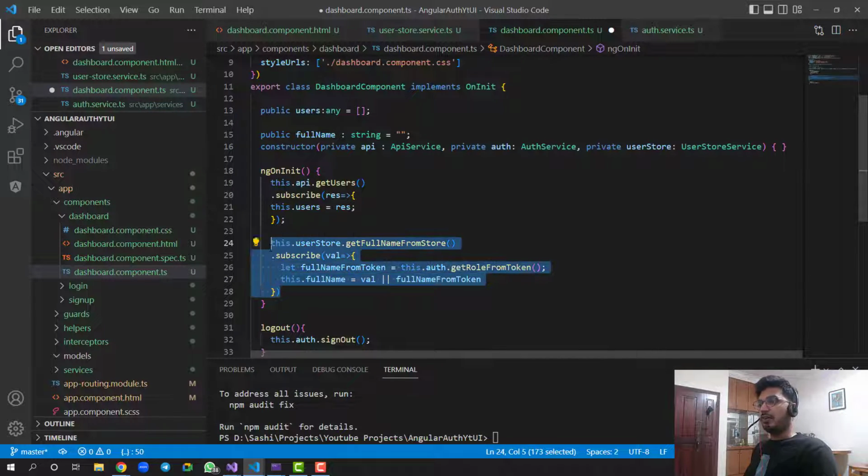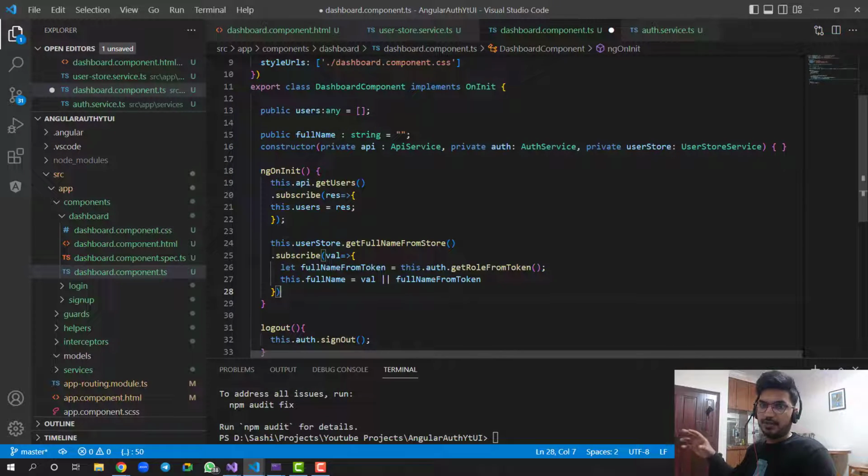So in this way, now you will ask me why I have added these two things. Because I want it to be instant. Whenever I store the username in local storage, it is not instant. When we refresh, then it will fetch me the full name. So I don't want to do that. First I will store it in the observable. Whenever the first time the full name is shown, it will be shown via observable. But if you refresh the page, the observable will be empty, and now we will get the full name from the token, which is this method. Okay, and this full name I will be using in the HTML.